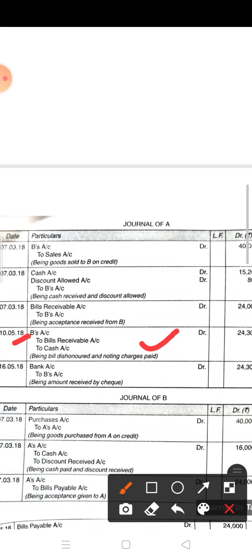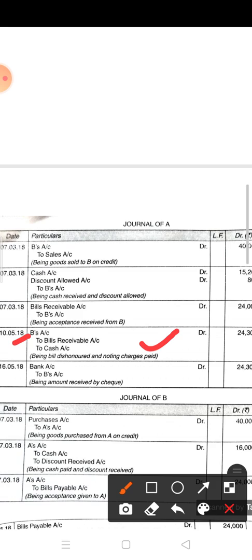Now the bill dishonored entry is B's account debit to BR account and cash account. Here cash is also written because in the question it is mentioned A paid 300 as noting charges. I told you A is the drawer.